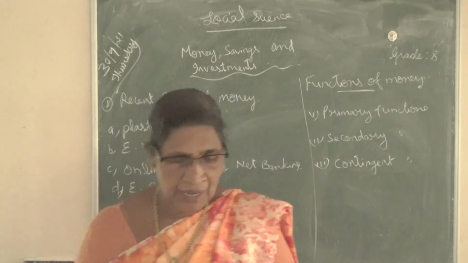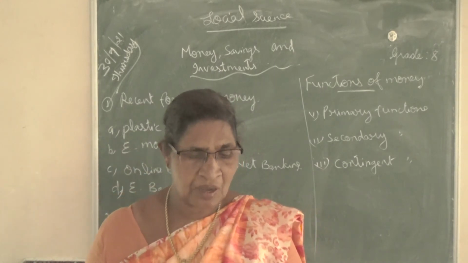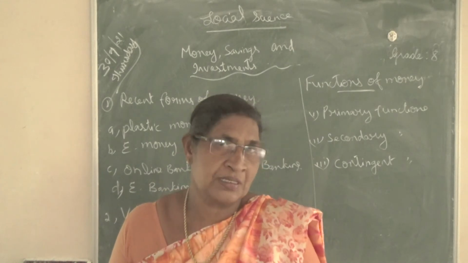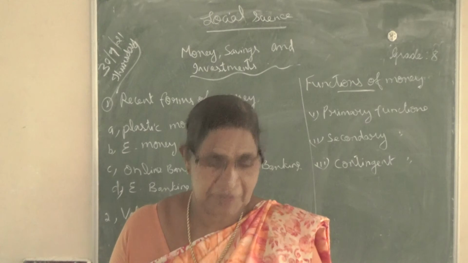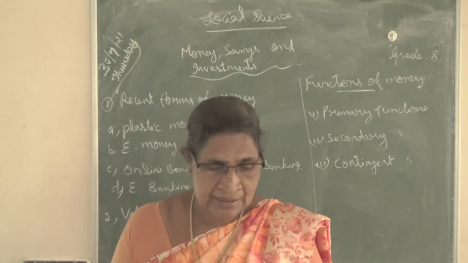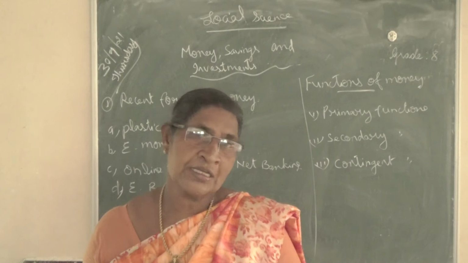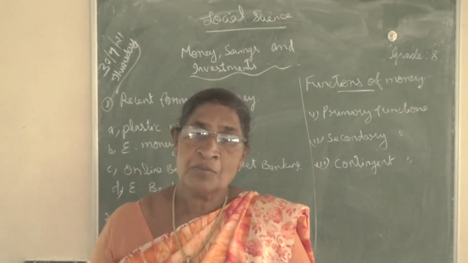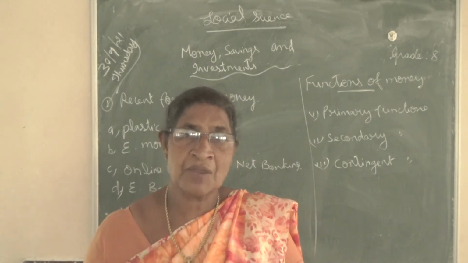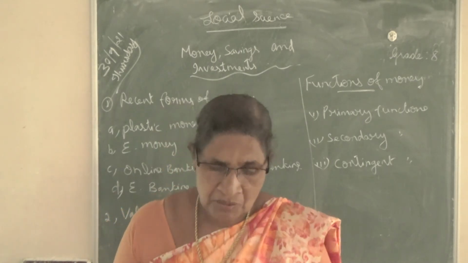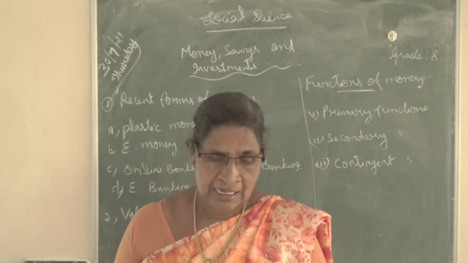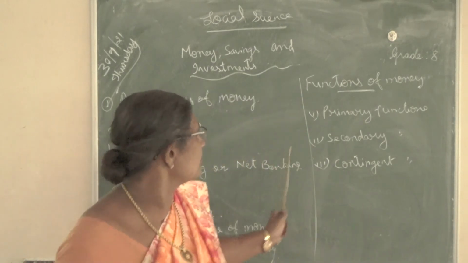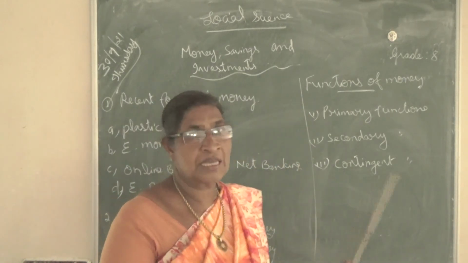All values are expressed in terms of money. If the price of one book is 50 rupees, it means the value of the book is expressed in money. The price of the book is its value, so the price of the book is 50 rupees. So this much is about the primary or main functions of money. That is two functions.